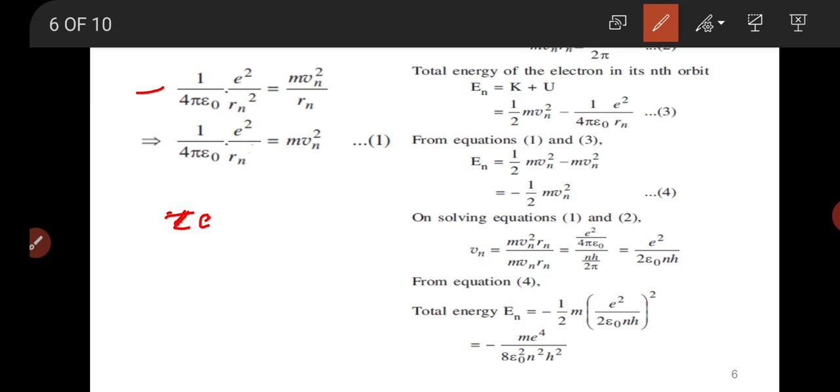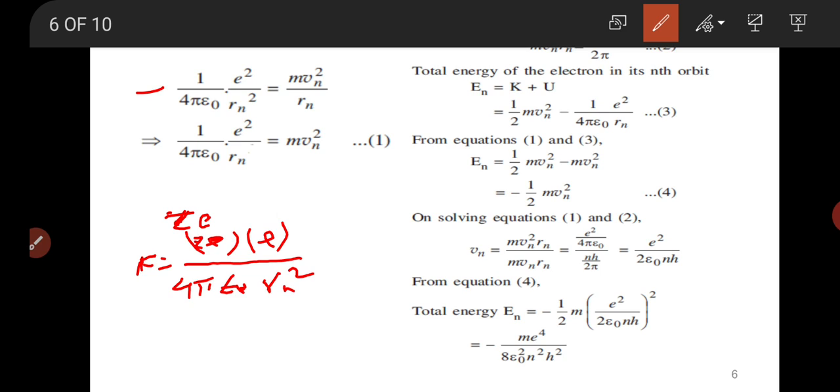So therefore, according to this, the Coulomb's force can be written as Ze into e divided by 4 pi epsilon 0 Rn square, where Rn is the radius of the nth orbit.